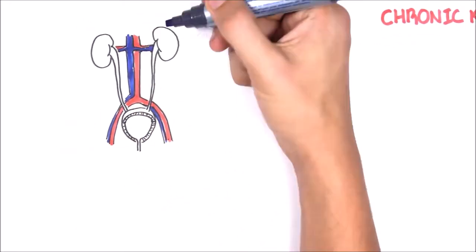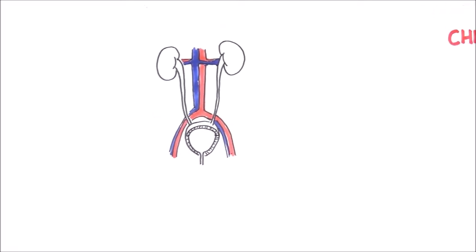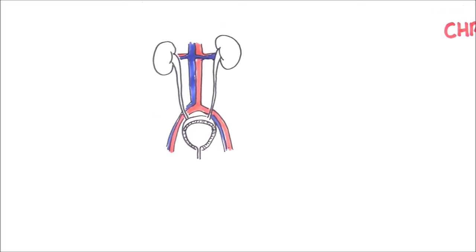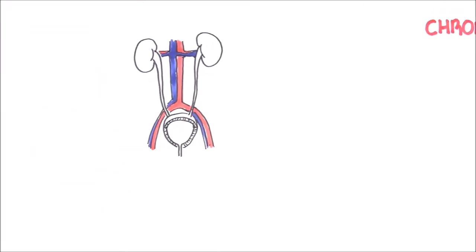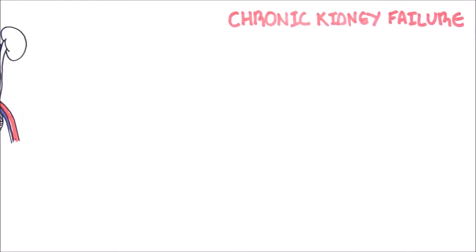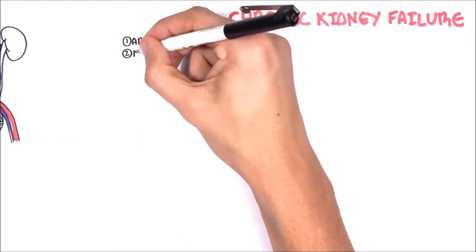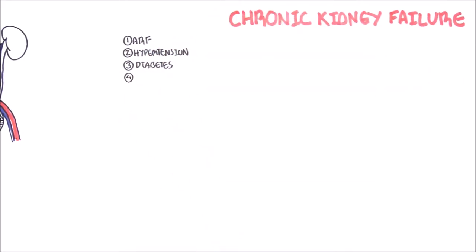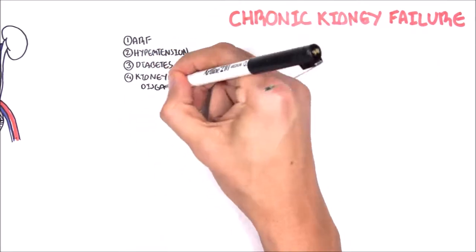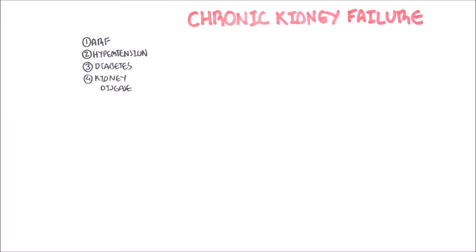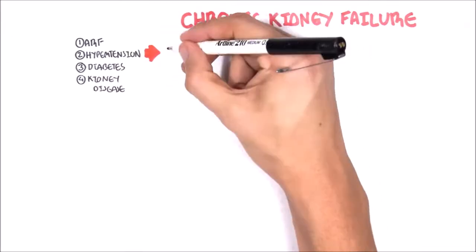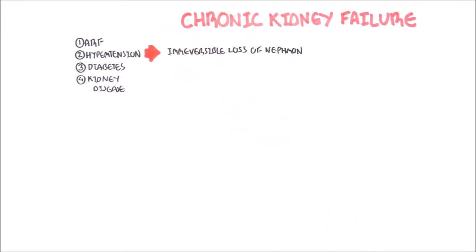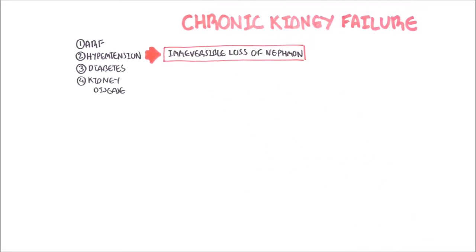Okay, so there are many causes of chronic kidney failure, and these include acute kidney injury or acute kidney failure, hypertension, diabetes, and other kidney diseases. Other kidney diseases include polycystic kidney disease. So all of this can lead to an irreversible loss of nephrons, which is chronic kidney failure or disease.